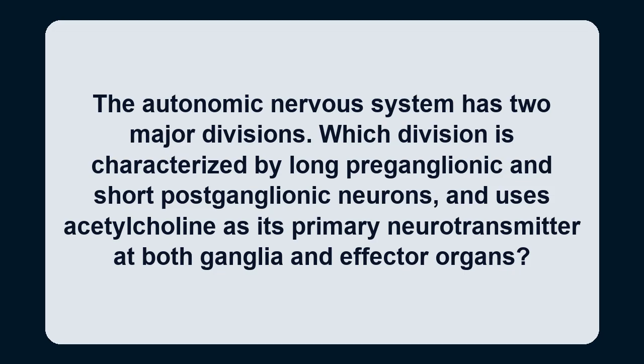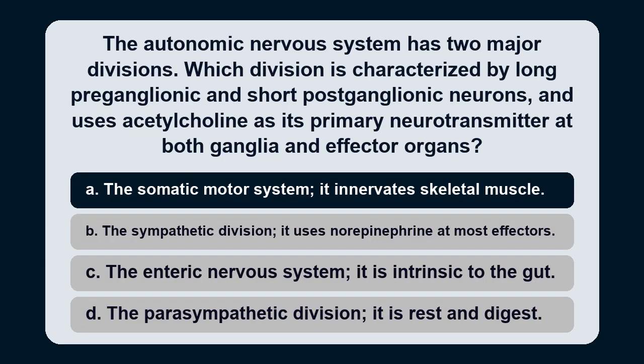Question 1. The autonomic nervous system has two major divisions. Which division is characterized by long preganglionic and short postganglionic neurons and uses acetylcholine as its primary neurotransmitter at both ganglia and effector organs? Option A. The somatic motor system. It innervates skeletal muscle.